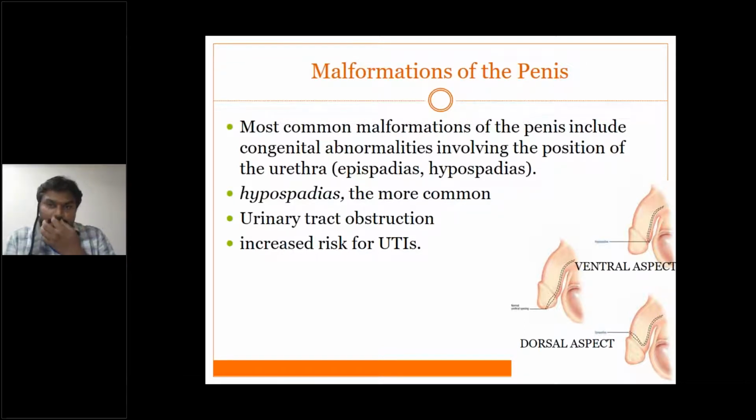Okay, so what is the problem with this abnormal position of the urethral opening? Sometimes it may get obstructed, resulting in repeated urinary tract infections. This may be asked as MCQs: what is meant by epispadias, what is meant by hypospadias. So epi is on the dorsal aspect, hypo is on the ventral aspect. Please remember these two important MCQs.